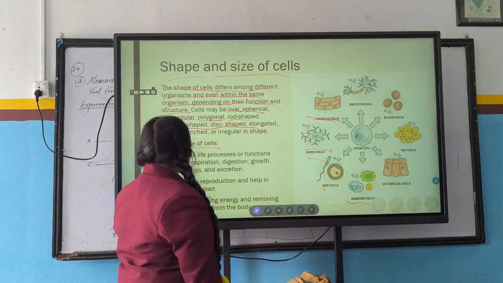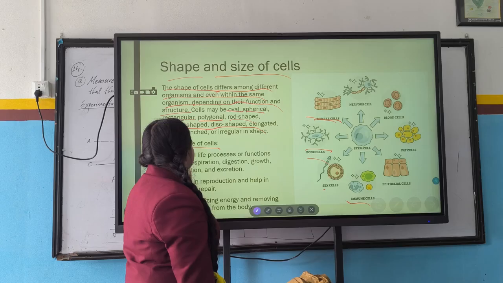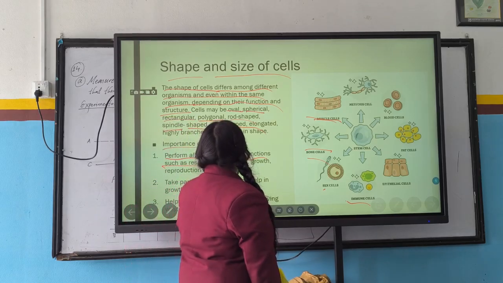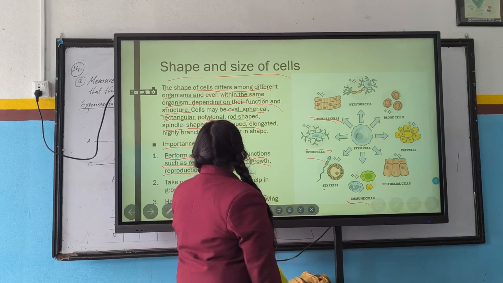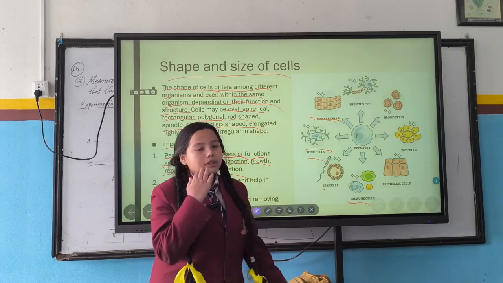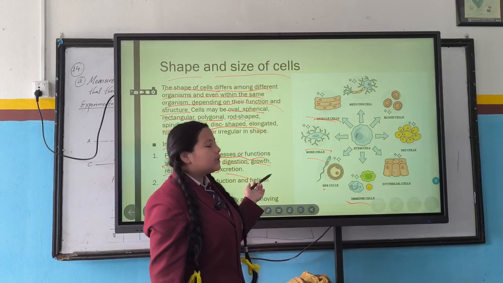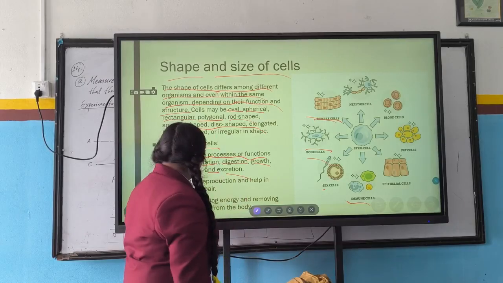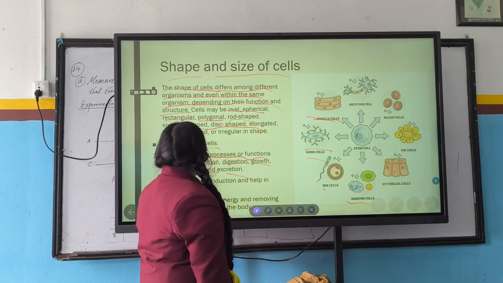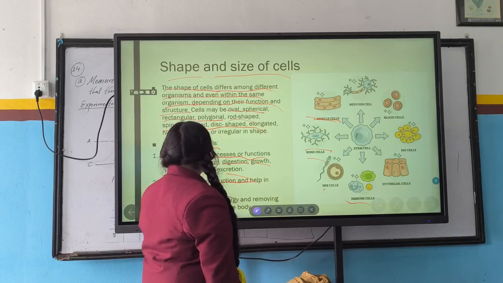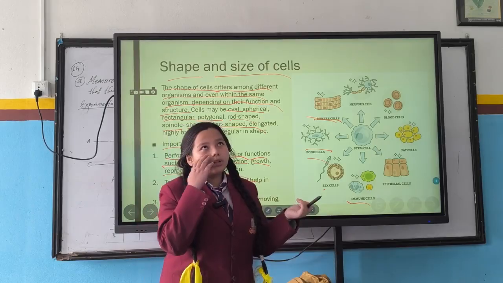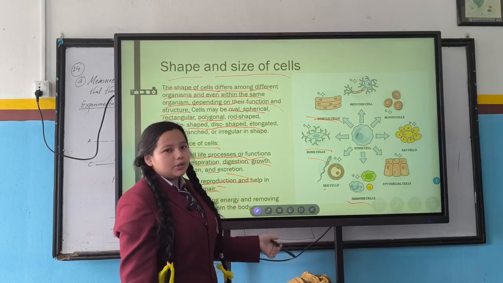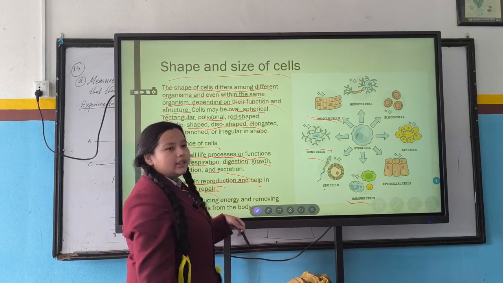Importance of cell. Cell is important to perform all life processes or functions such as respiration, digestion, growth, reproduction, and excretion. So cell is important to perform our daily activities like digestion, growth, respiration, etc. and to take part in reproduction and help in growth and repair.